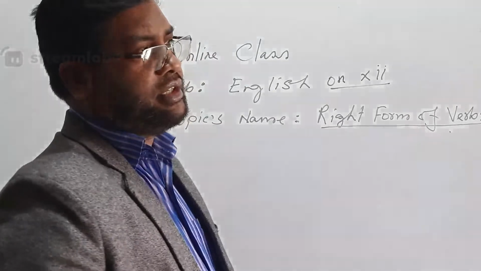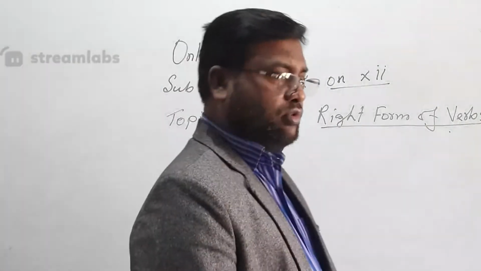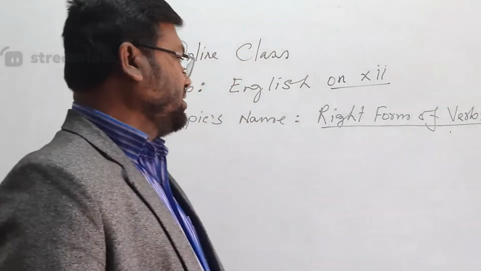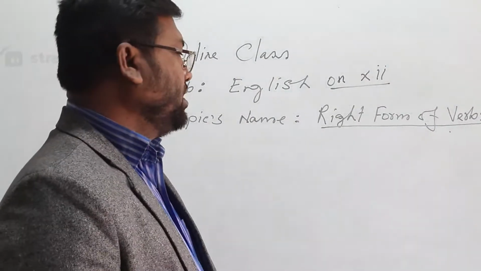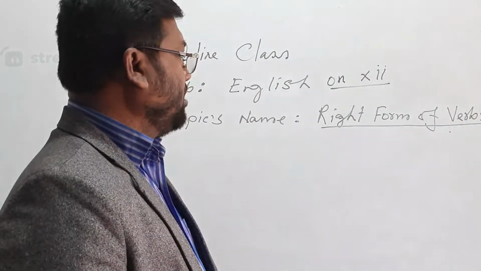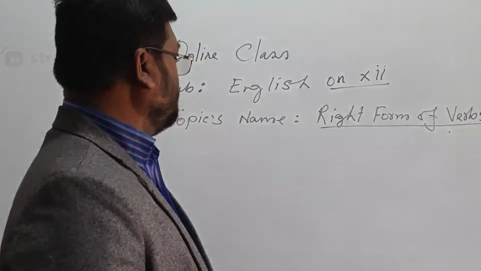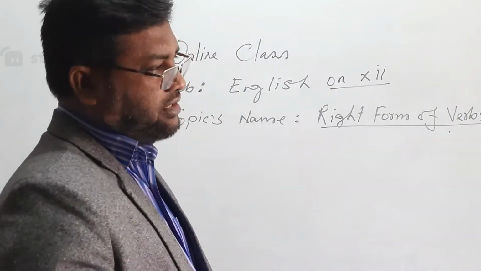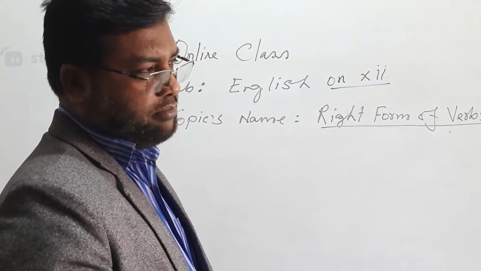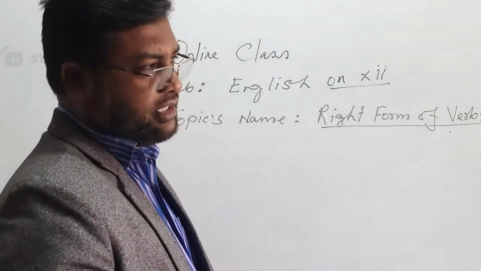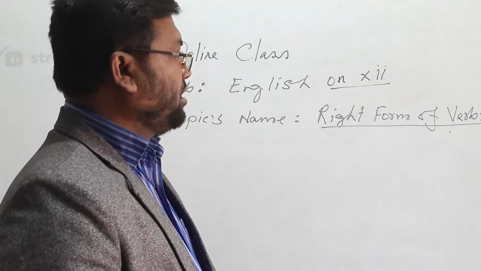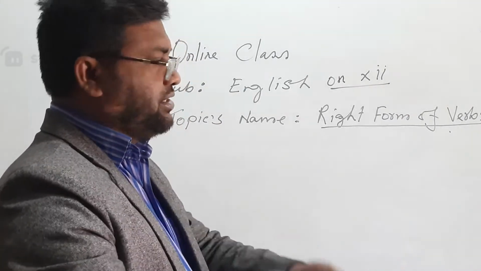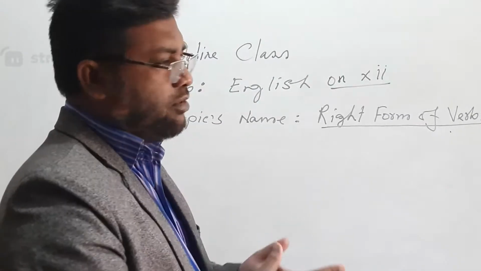In present indefinite tense, you should know the structure. Present continuous tense structure, you should know. Present perfect tense structure, you should know. Present perfect continuous tense structure, you should know. And along with these, you should know the structure of voices: present indefinite tense passive structure, present continuous tense passive structure, present perfect tense passive structure. All these ideas are included in right form of verbs.